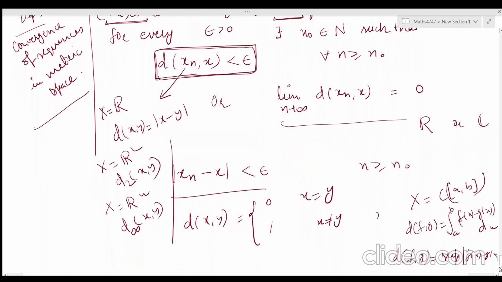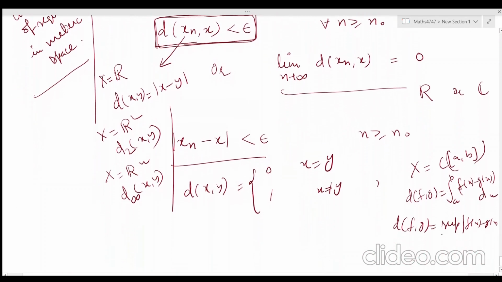So if we have to discuss convergence in these metrics, we have to use the definition of D2 or D infinity. But in case of the usual metric, it is the same as in case of real numbers because x is R.